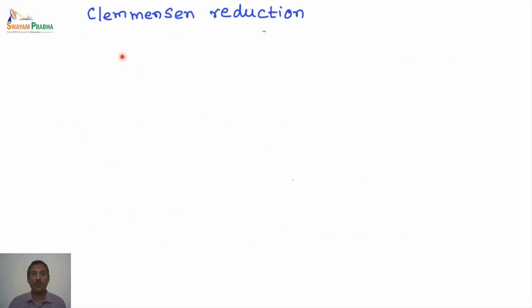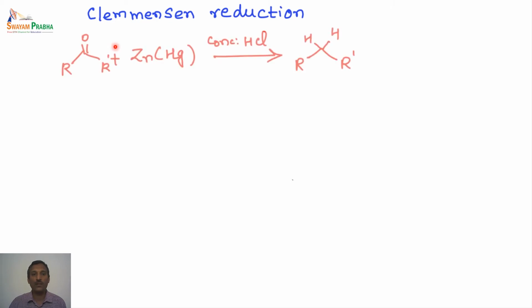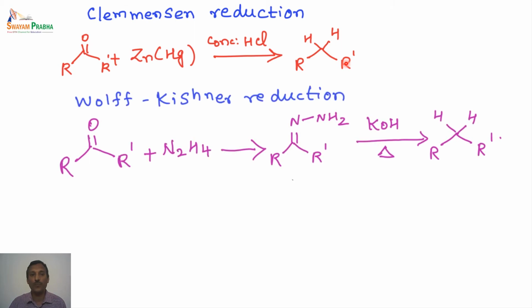Then we will now look into the Clemmensen reduction. In this particular case, a carbonyl compound is treated with zinc amalgam, zinc and mercury coupled, in the presence of concentrated HCl, which produces a reduced compound. So the R prime can be either hydrogen, that means an aldehyde, or an alkyl group, that means a ketone.